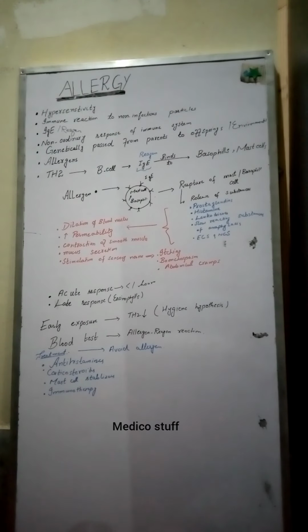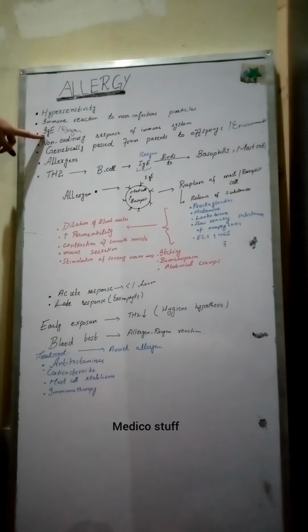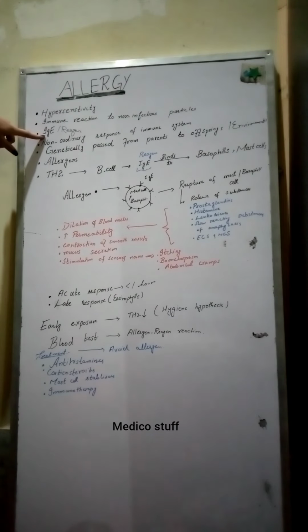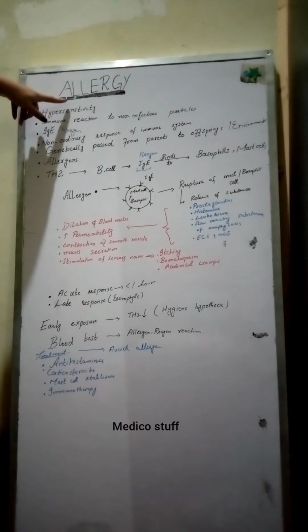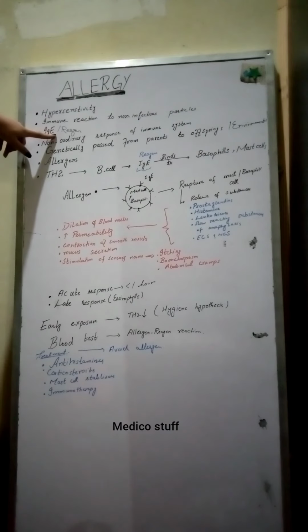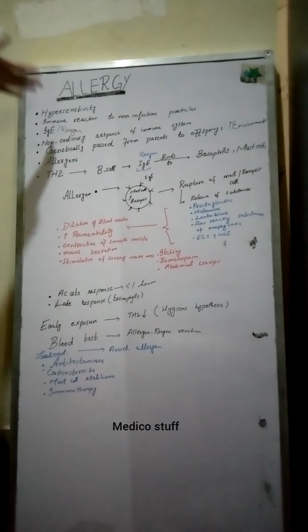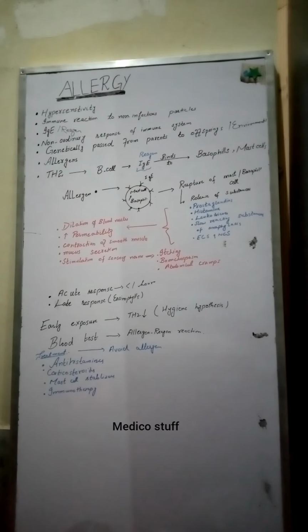And the antibody responsible for allergy is the IgE antibody, which is also called reagin. IgE antibody is present in large amount in the patients with allergy. This type of antibody is responsible for allergic reactions, and when this is present in large amount, the immune system becomes highly active even to non-infectious particles, which are termed as allergens. So allergy is basically a non-ordinary response of the immune system, and it is genetically passed from parents to offspring, meaning that allergy runs in families.